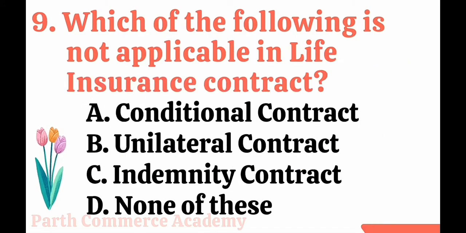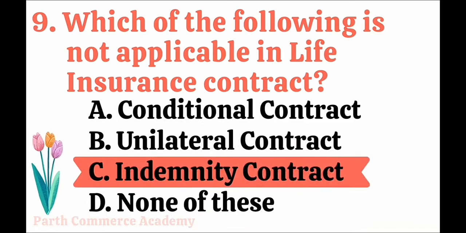Next is, which of the following is not applicable in life insurance contract? Options are like this: conditional contract, unilateral contract, indemnity contract, and none of these. So when we are talking about life insurance, the indemnity contract is not applicable because it says that how much loss you are suffering, that much amount only you will get. But for the life insurance, the loss is not measurable. That's why our correct answer is indemnity contract.